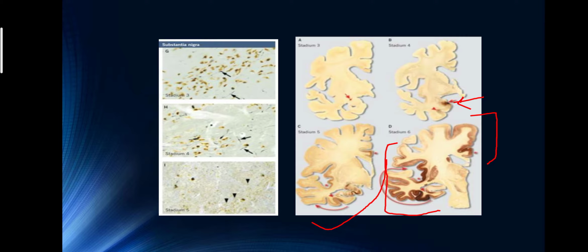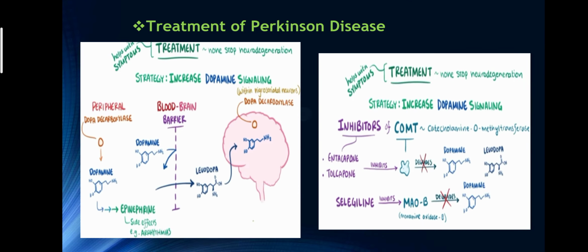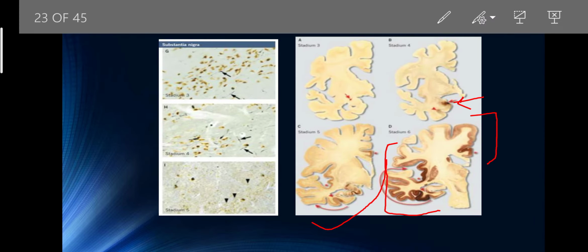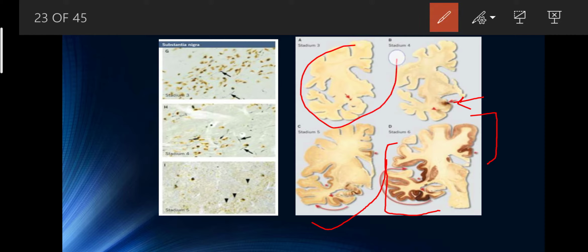So after this you can again see the substantia nigra. These are the dopaminergic neurons. That is the death of neurons. This is Lewy bodies, eosinophilic and alpha synuclein bodies. This is the reason why it appears to be a darker color, and these are the dead neurons. Okay, so here is the normal. Sorry, so here in this figure you can see normal parts of the brain, and here you can see the dead neuron cells.